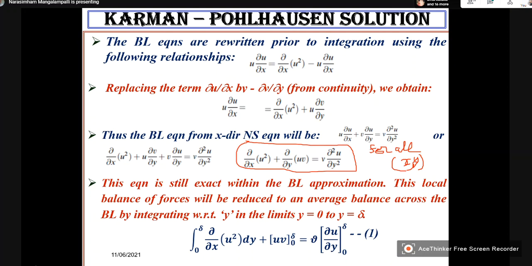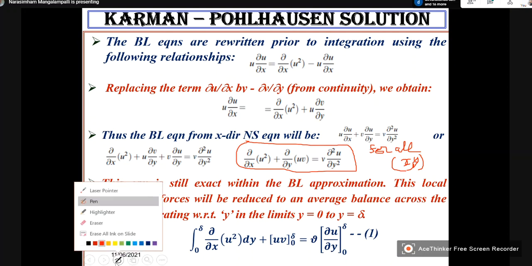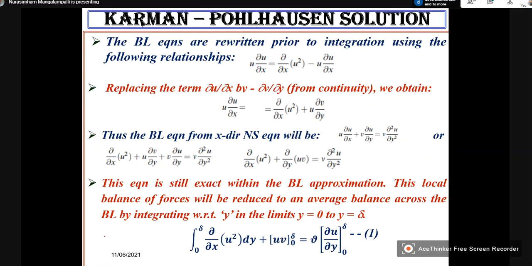Now what we do is, we will consider the averaged solution. So when we average it, averaging means integration.